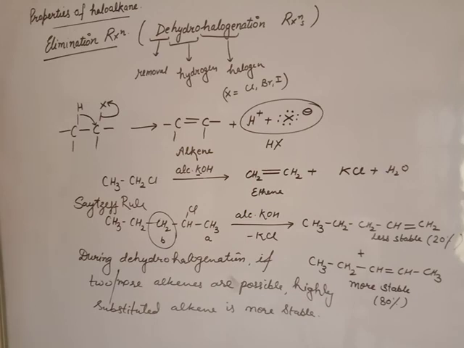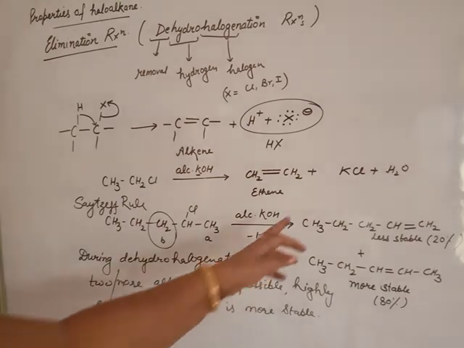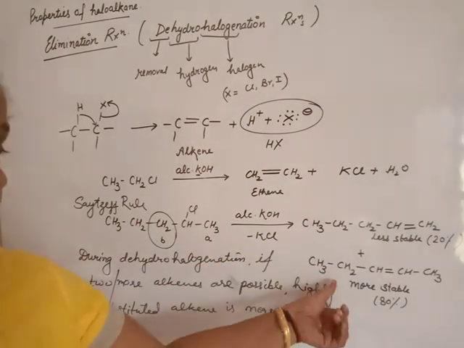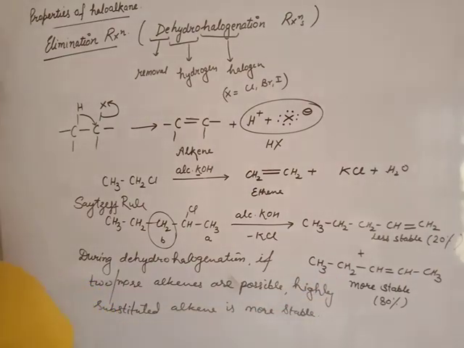Beta, during the reactions that you will practice or do in your exam, if that reaction is an elimination reaction, you must identify how many alkenes are possible. If only one alkene is possible, it is okay. If two or more alkenes are possible, then you will identify which one is more stable, that is, the highly substituted or more symmetrical alkene is more stable. You will identify out of these two which one is more symmetrical. The answer is this one. That means this one is more stable.